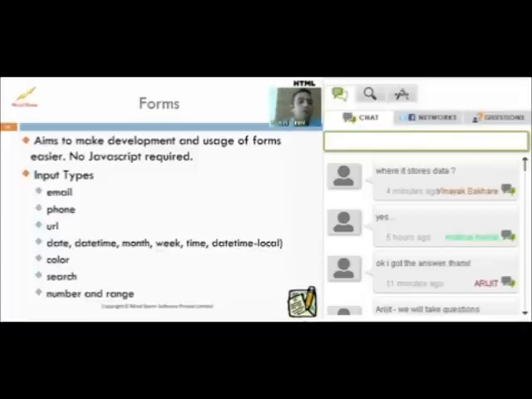Let's now move on to forms. All of us have visited websites. All of us have filled one or more forms, starting from the login form to a shopping cart. We have filled forms since we started using the web, basically.